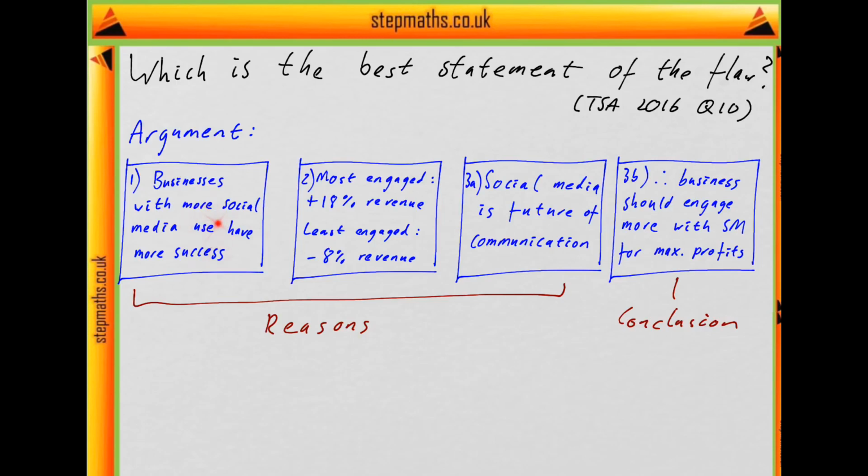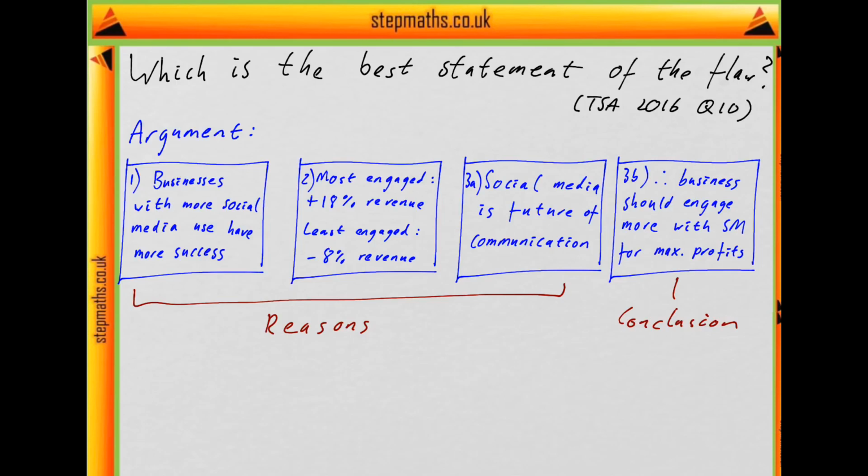First it says that a study's been done that shows that businesses that use social media more have more financial success. And then it spells out exactly how much. It says that the most engaged companies get 18% more revenue and the least engaged get 8% less revenue than the previous year. And in their last sentence, they have this statement: since social media is the future of communication, it can be seen that businesses should interact more with social media to maximise their profits.